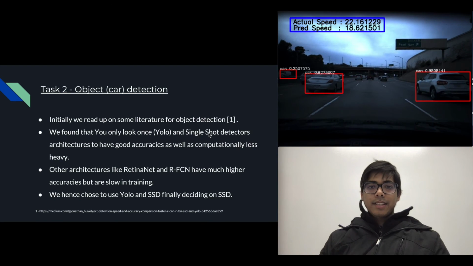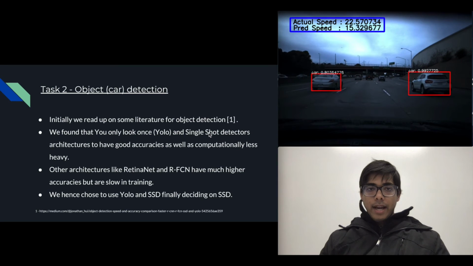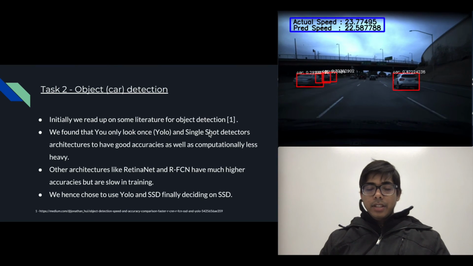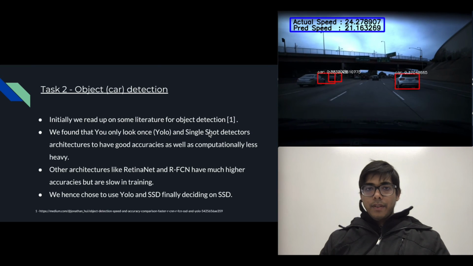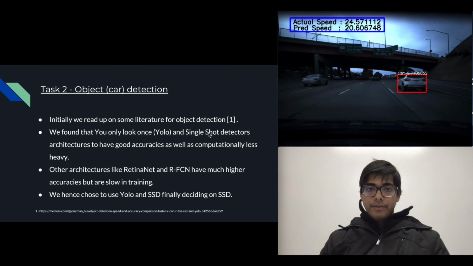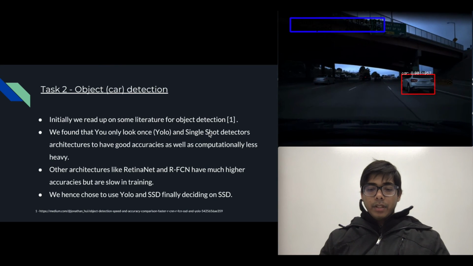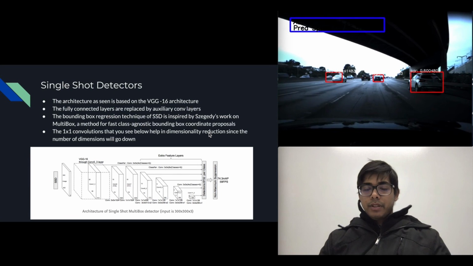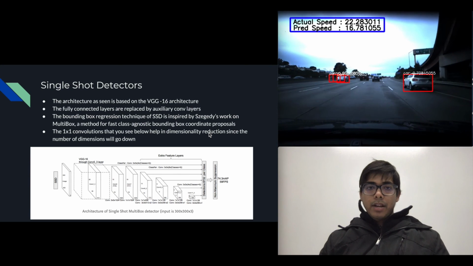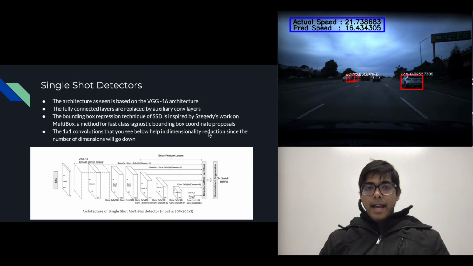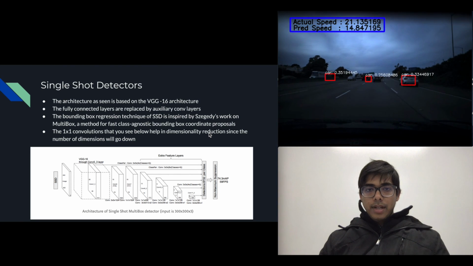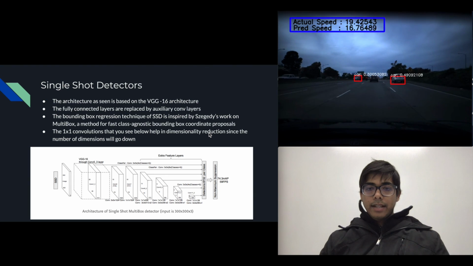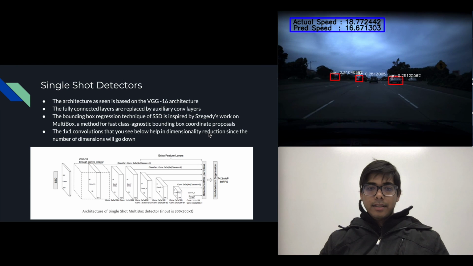For our second task, we decided to do object detection in our video, and specifically car detection. Initially, we read up on literature and saw that SSD would be a good choice for our model. The architecture of SSD is based on the VGG16 architecture, where the fully connected layers are replaced by auxiliary convolution layers. What we did was use a trained model with this architecture on our video, and as you can see, it detects the cars in our video very well.